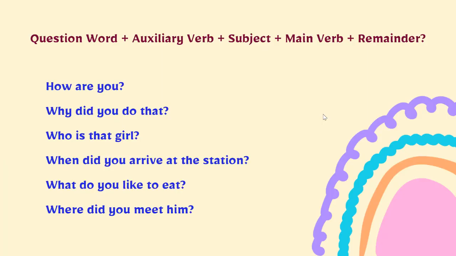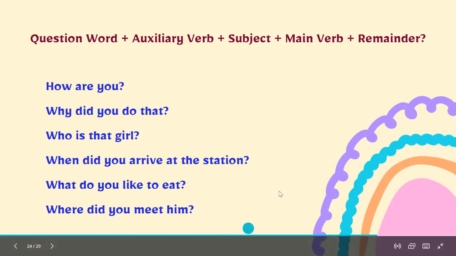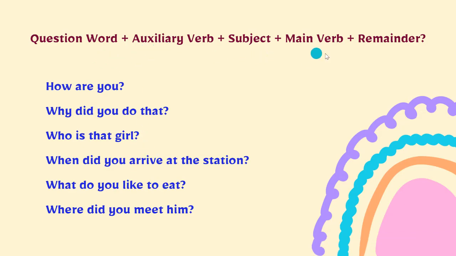So let's see. These are the example questions from the beginning of this video. As you know: question word, auxiliary verb, subject, main verb, and remainder. So, for example, how are you? How is the question word, are is the auxiliary verb, you is the subject. Why did you do that? Why is the question word, did the auxiliary verb, you the subject, do the main verb, and that the remainder.